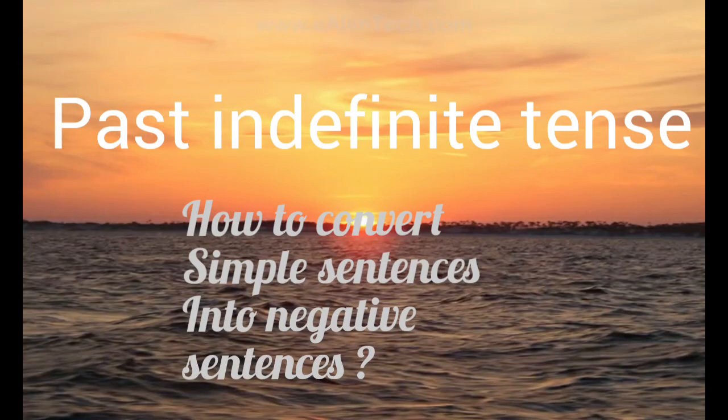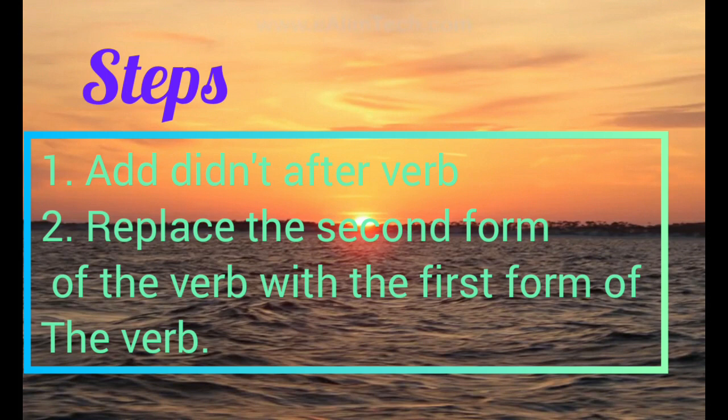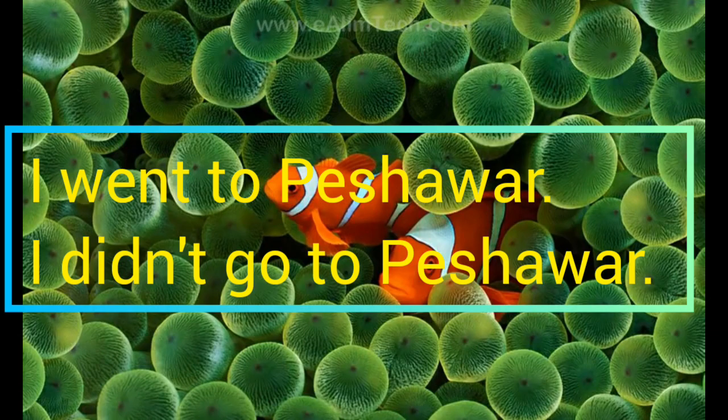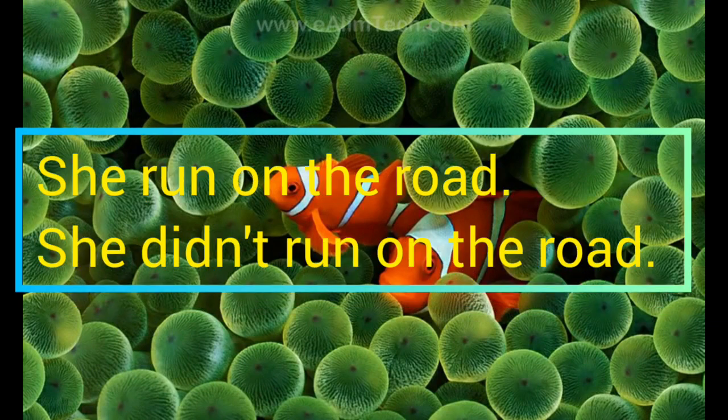In this video we will convert past indefinite tense sentences into negative sentences. These steps are used to convert. Add did not after the subject. Replace the second form of the verb with the first form of the verb. Like, I went to Peshawar. I didn't go to Peshawar. The went is converted into the first form of the verb, go.